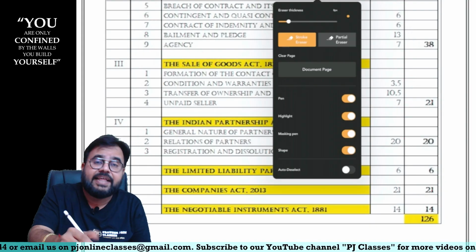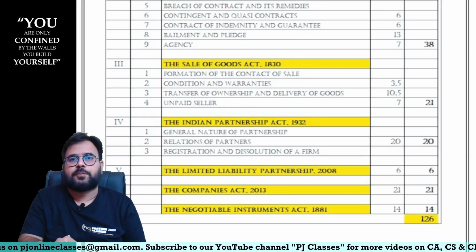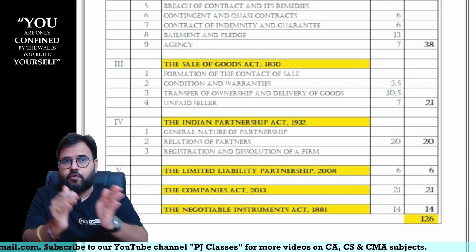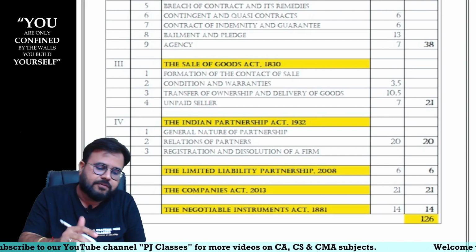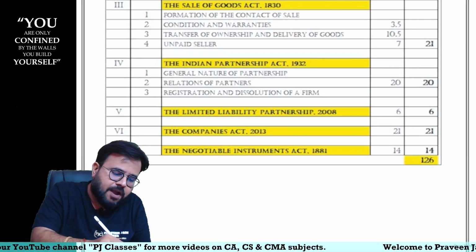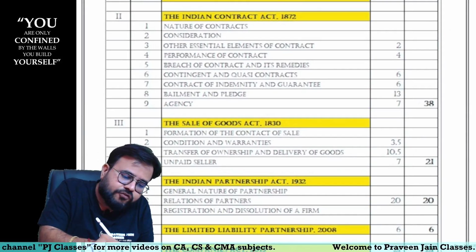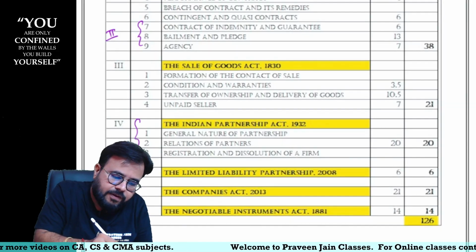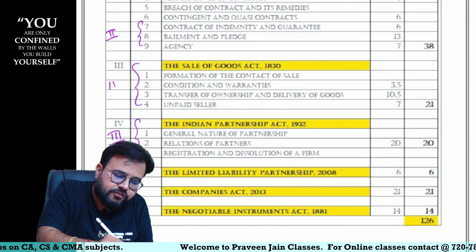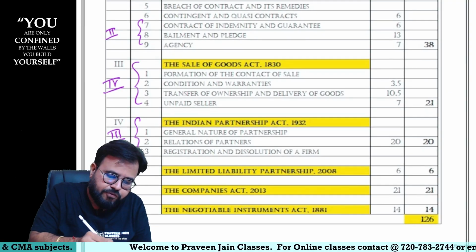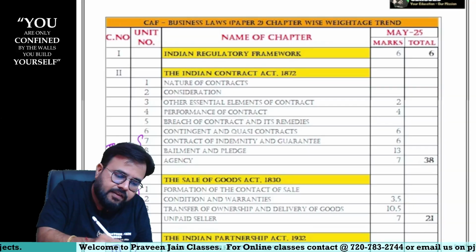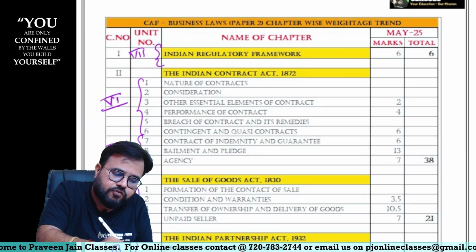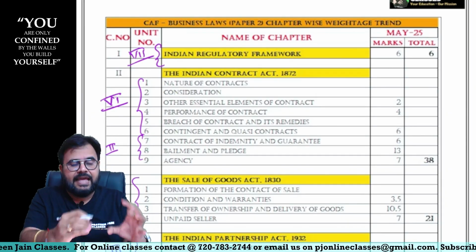So for people who are writing the coming paper, my sincere advice would be: when you are studying, study everything, sir. But when you are preparing before the exam, your first priority should be the Companies Act. Second priority should be special contracts. Third priority should be the Partnership Act. Fourth priority should be the Sale of Goods Act. Fifth priority should be the Negotiable Instruments Act. Sixth priority should be the Contract Act, and last priority should be the Indian Regulatory Framework, sir. Like this, you have to study.